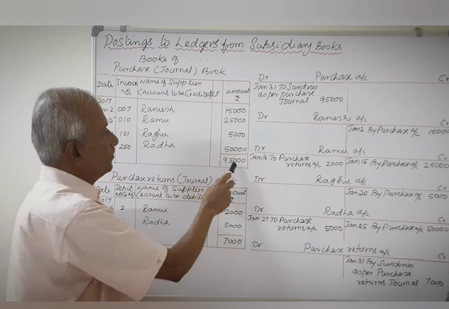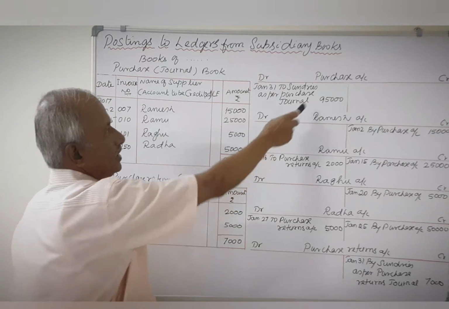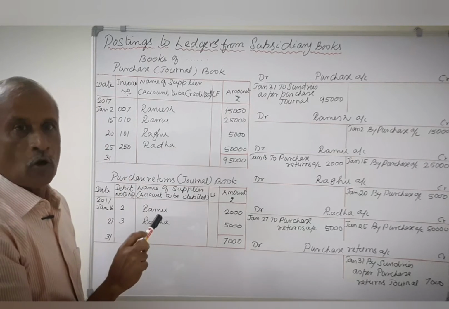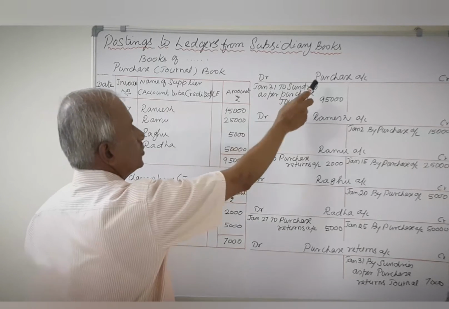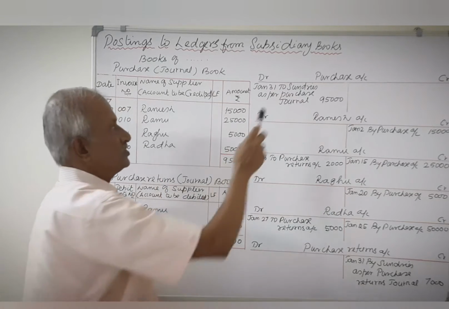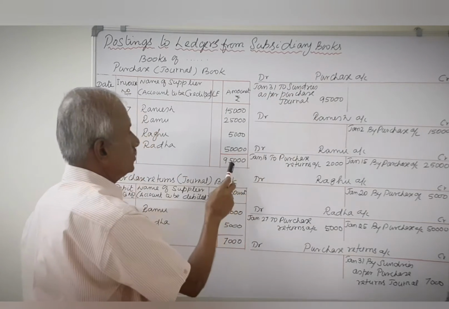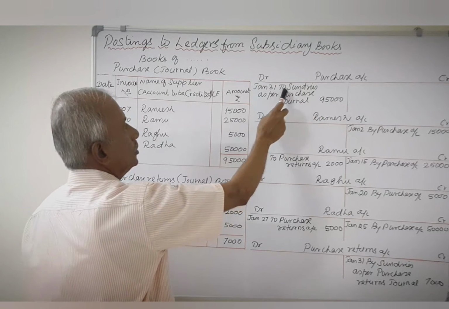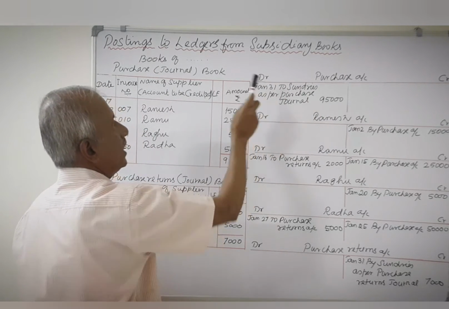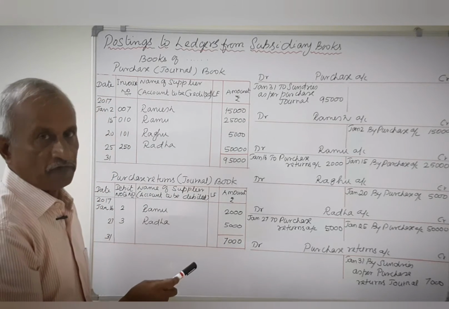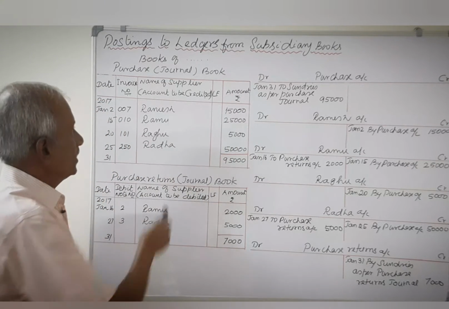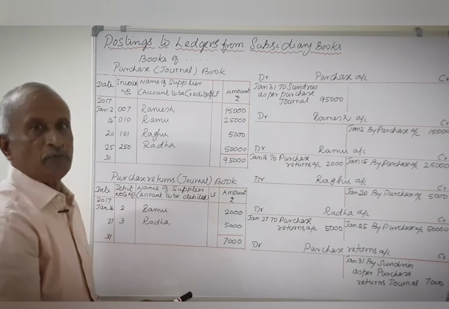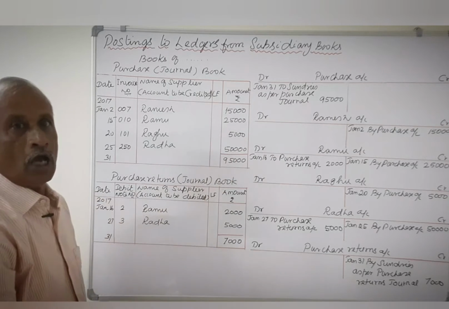So the total of the purchase book, 95,000, is posted to the purchase account on the last day of the month. So purchase account always shows debit side. So on the debit side of the purchase account, total of the purchase book 95,000. Against it you record 'to sundries as per purchase journal' and the date is January 31st, the last date of the month. So the name of the suppliers are credited to their respective accounts with the respective amounts.